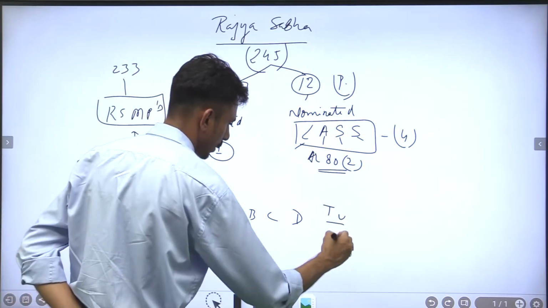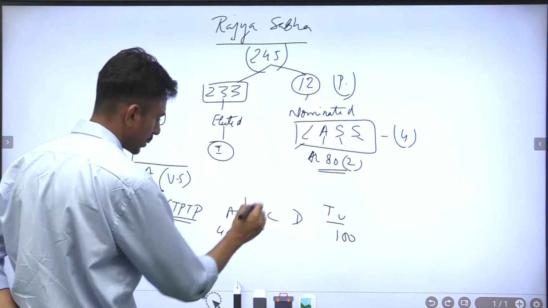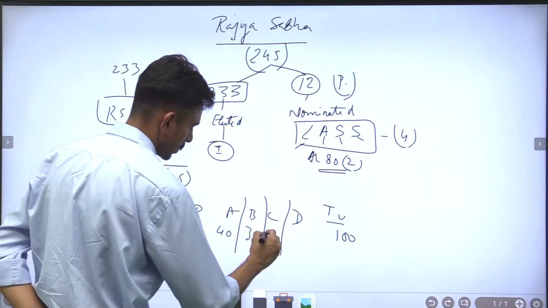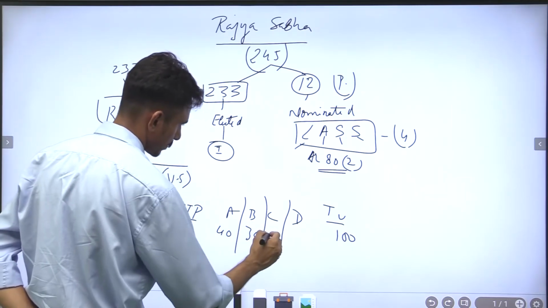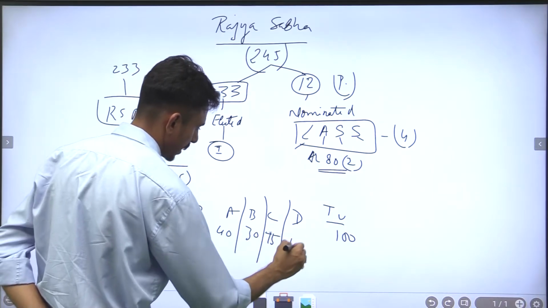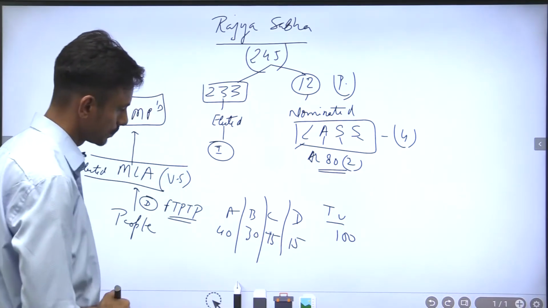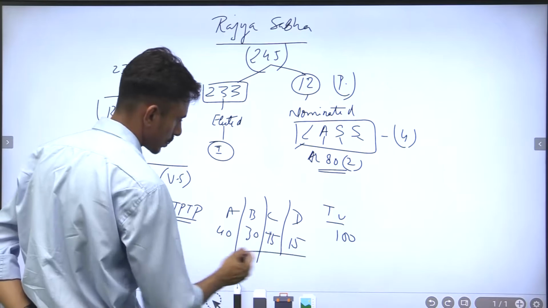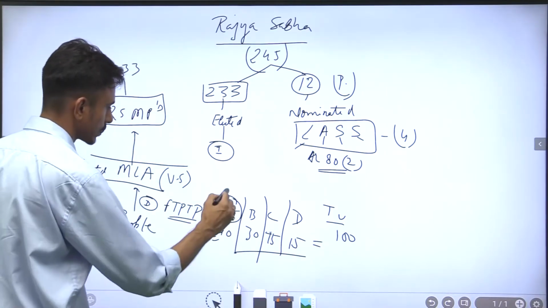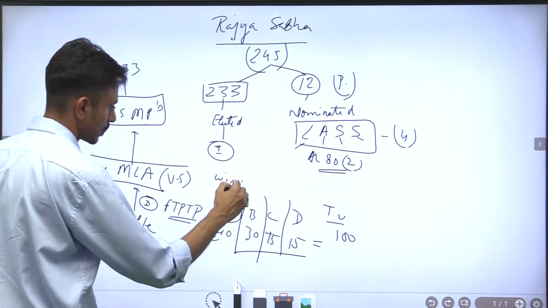So let's say total votes are 100. Candidate A got 40, B got 30, C got 15 and D got 15, right? So it comes to 100, right? So who would win the election? Definitely candidate A would win the election, so he would be the winner, right?